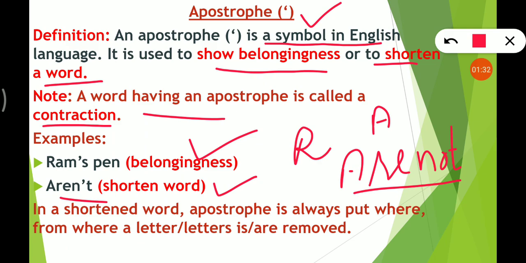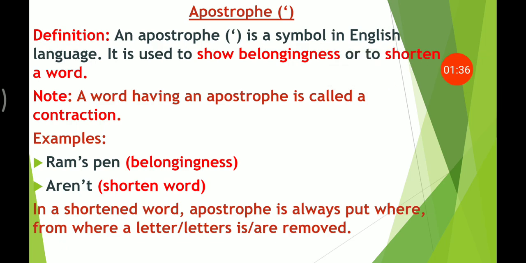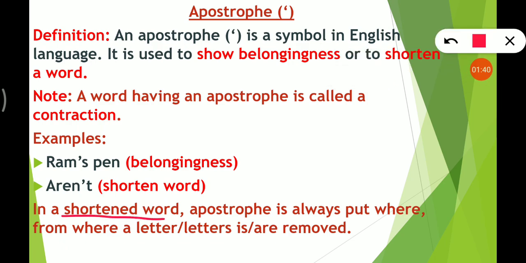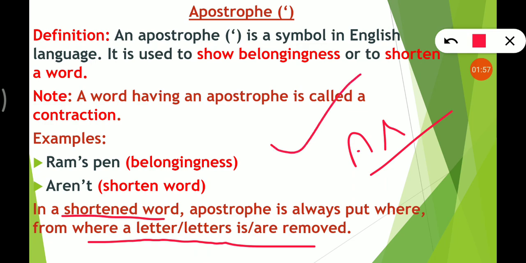I hope everything is clear to you. Now one more thing that I want to tell you. In a shortened word, where do we put apostrophe? From where a letter or letters is or are removed. Okay, from where we remove letter or letters, there we put apostrophe, right? I hope everything is clear to you.